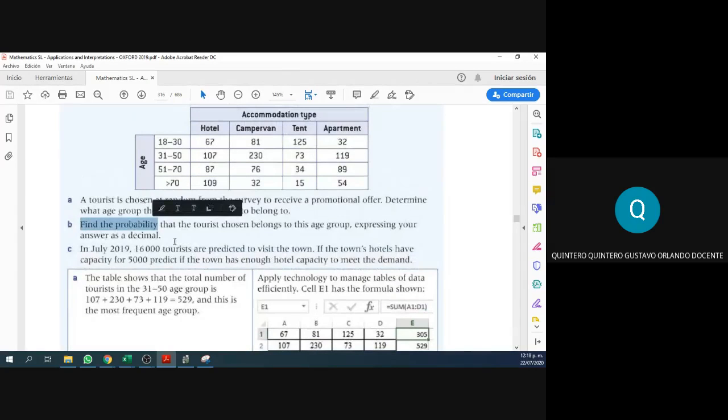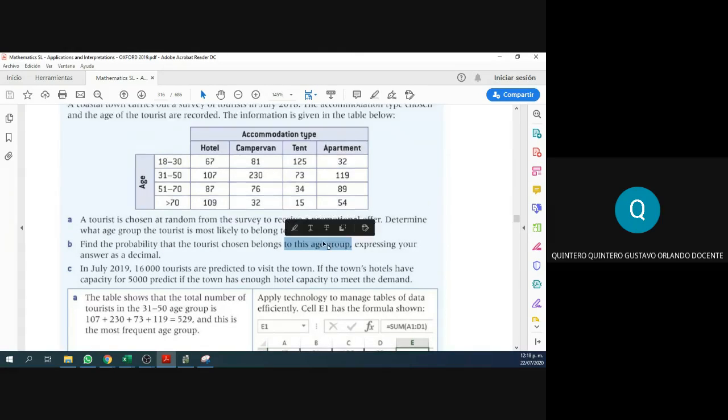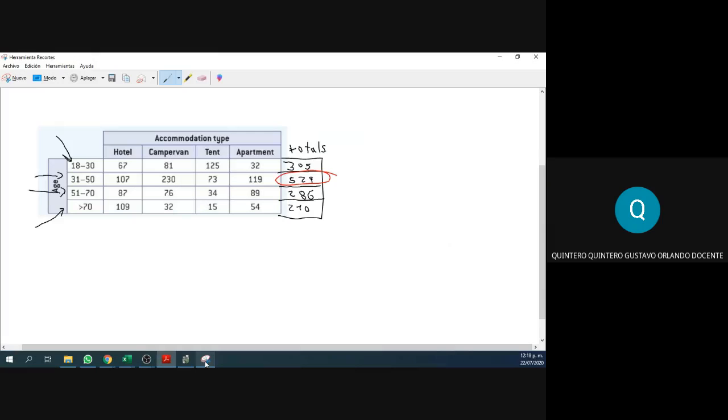Find the probability that the tourist chosen belongs to the age group. What is the probability? Okay, as usual, probability is success over total, right? In this case, we have our success, 529.